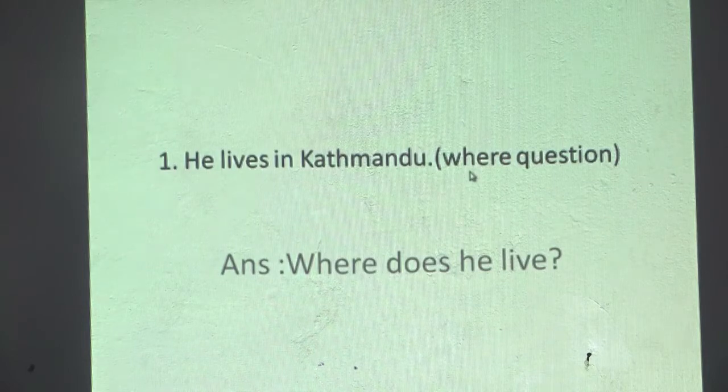Our specification was change into where question. So, WH question: they start with a WH word or phrase. So where is there? Then the helping verb is not given, so we derive the helping verb from the main verb. So lives is fifth form, does. Then a subject he, and then the main verb and other words. So, where does he live?